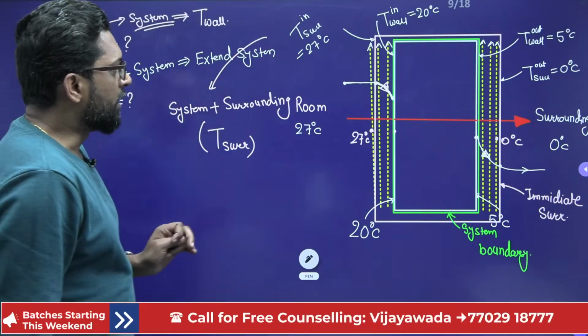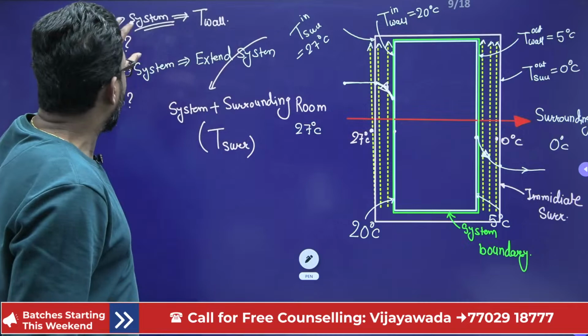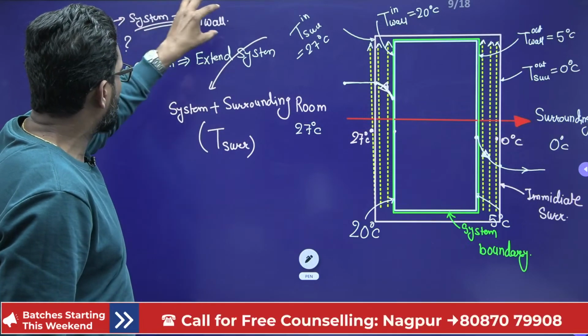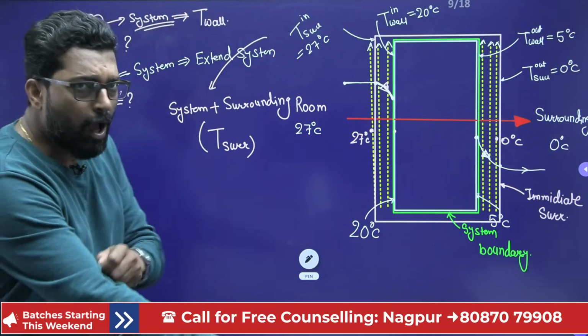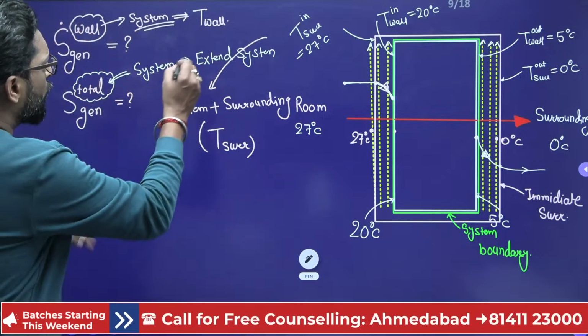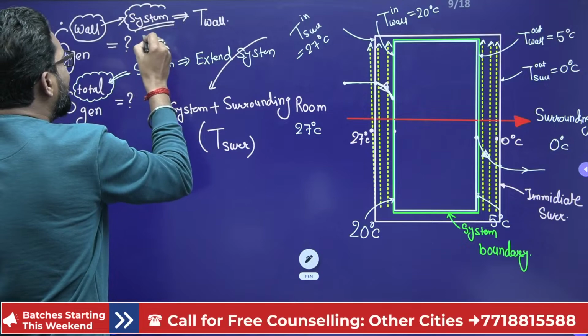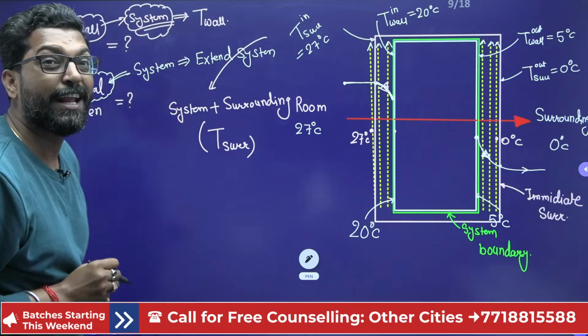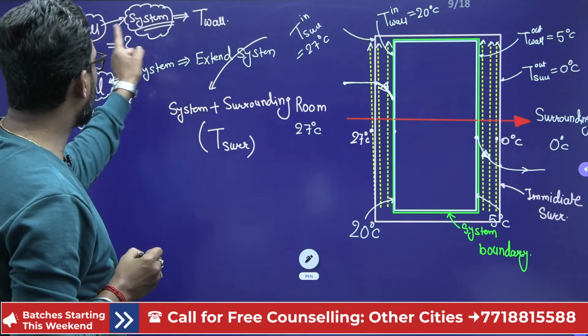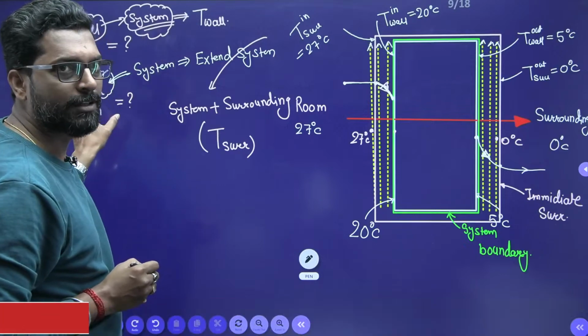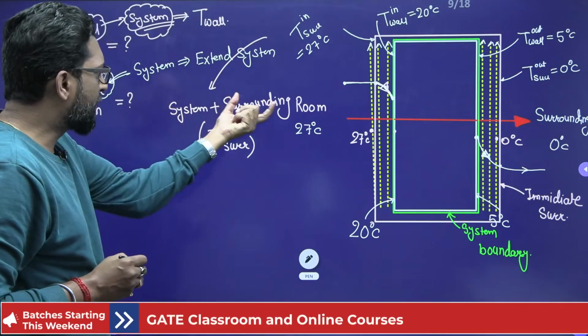So if we take the system as the wall, that means the wall; if the total, that means system plus surrounding. This is your entropy generation internally, due to internal irreversibility. So how much?